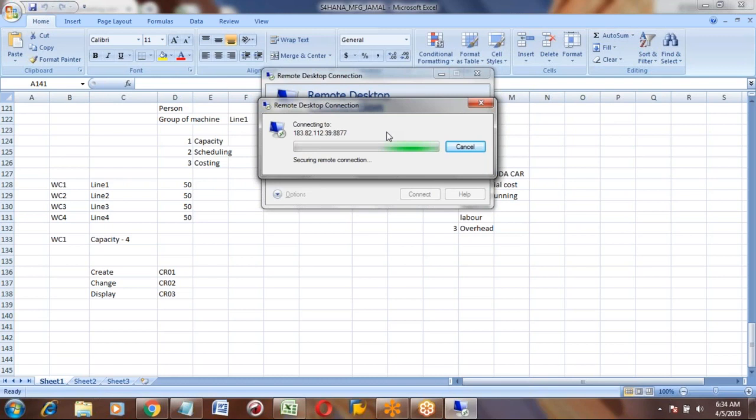So I'm opening my system. I will show. Yesterday we were discussing the work center, what is the purpose and how we can use it. Now I will show you in SAP.